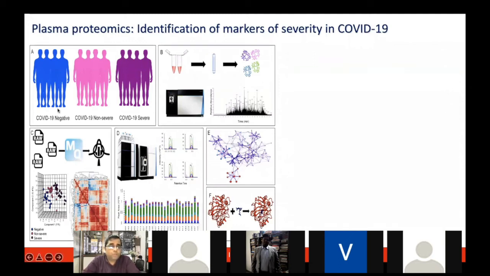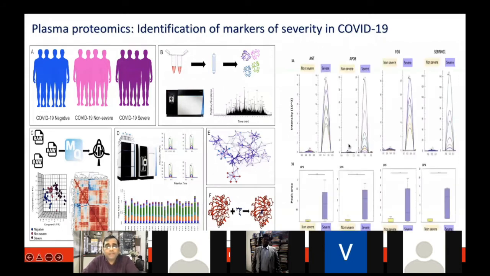Here we took almost 200 patient blood samples, which were COVID-19 negative, mild, and the severe form of the infection. We took the plasma samples and depleted the plasma of abundant proteins. Each patient sample was analyzed for the thousands of proteins present in the plasma, using different types of big data workflows. We came up with a few peptides which show the changes, and then we developed those tests.